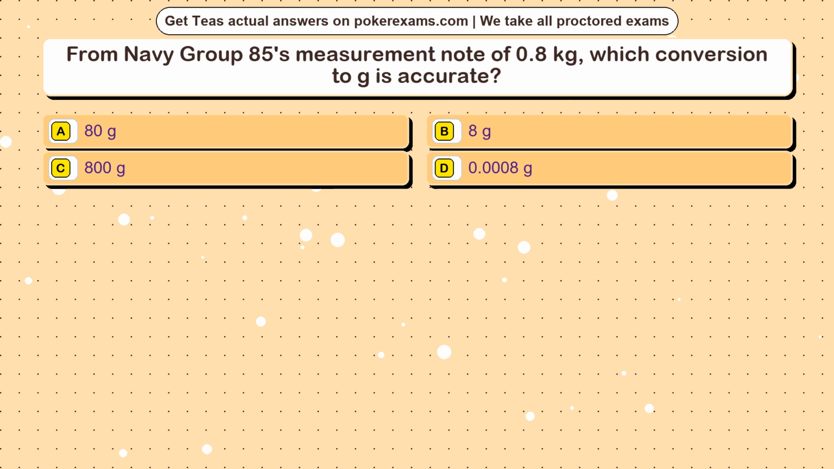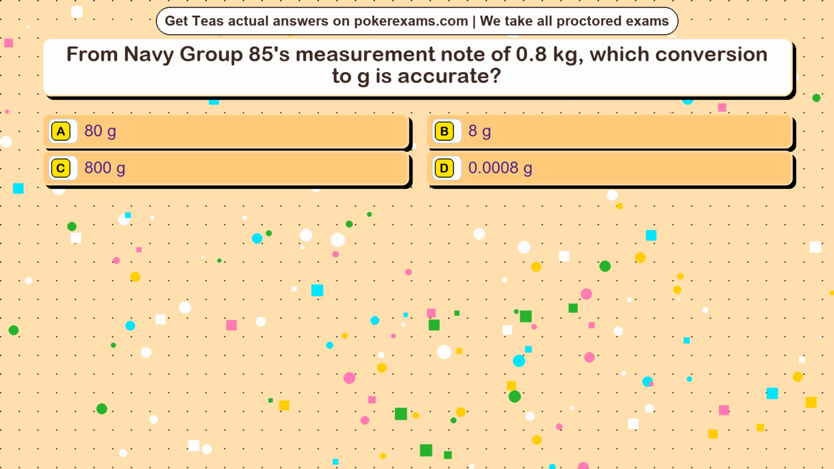Question 11. From Navy Group 85's measurement note of 0.8 kilograms, which conversion to g is accurate? Option A, 80 g. Option B, 8 g. Option C, 800 g. Option D, 0.0008 g.